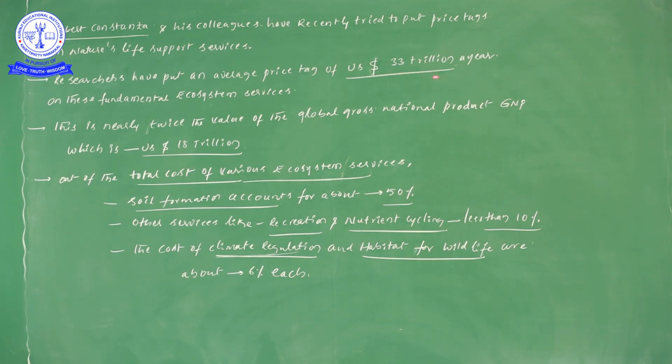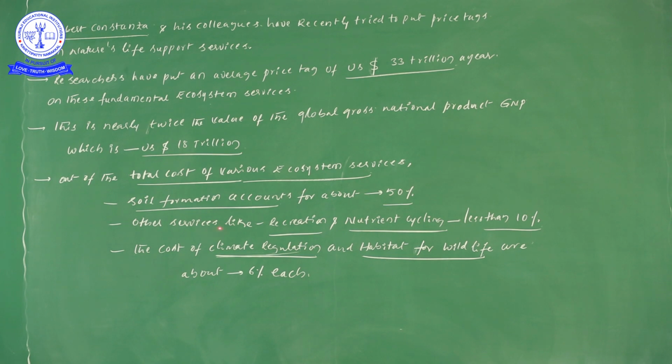This value is twice the value of the global gross national product, GNP, which is 18 trillion dollars per annum. Now, for the total cost of the various ecosystem services, soil formation accounts for about 50% of the cost.